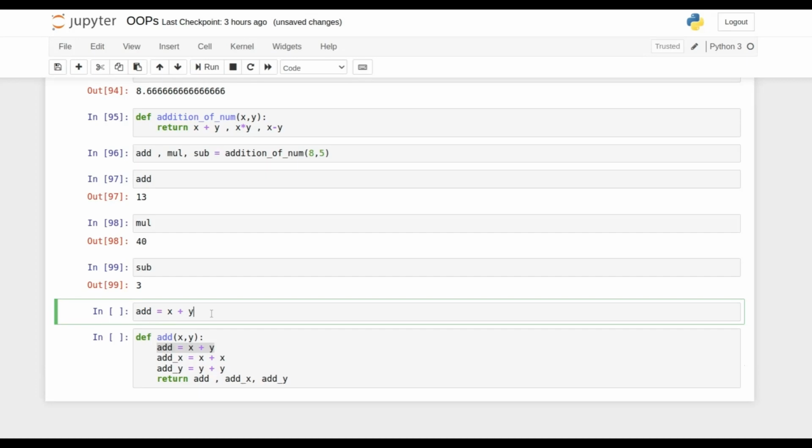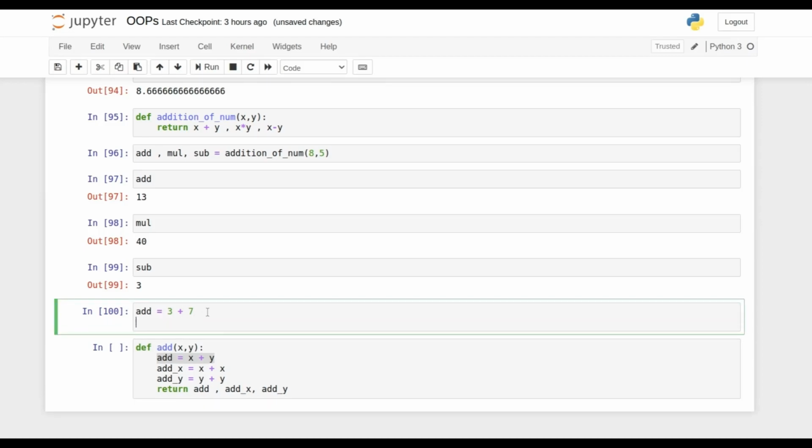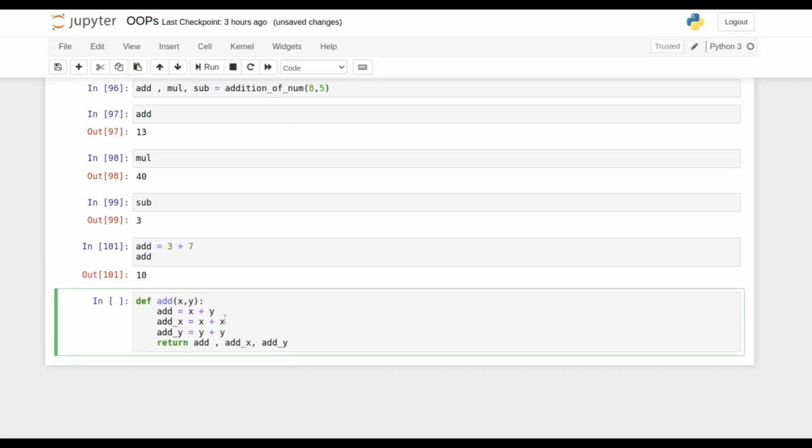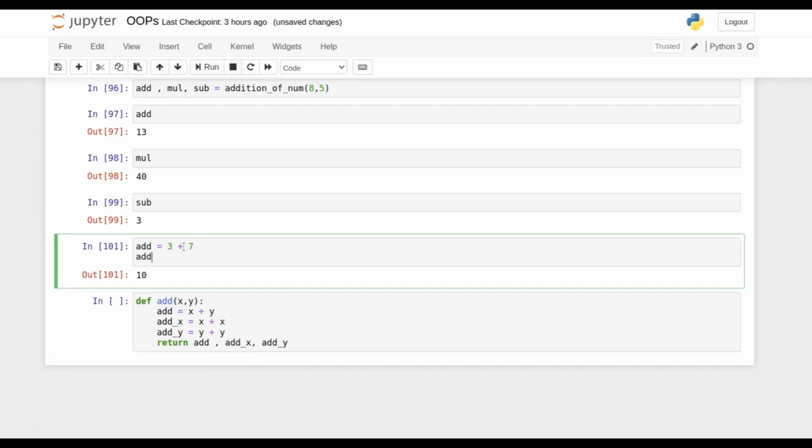But a simple one line of code you can simply test. For example, 3 plus 4, to check that my addition is working. Or maybe you just want to see whether the same addition is working or not, and then return that. So with simple lines of code you can start building initially, and then all those codes you have to convert into a user defined function. Directly converting into a user defined function can be hard for you to debug.